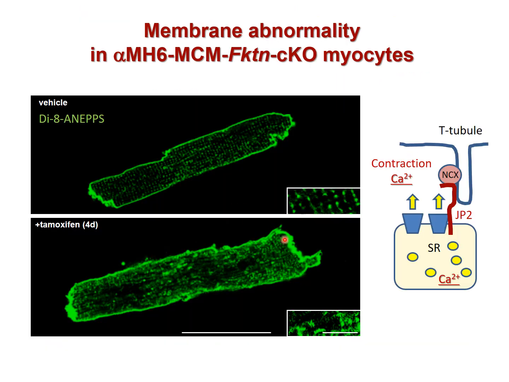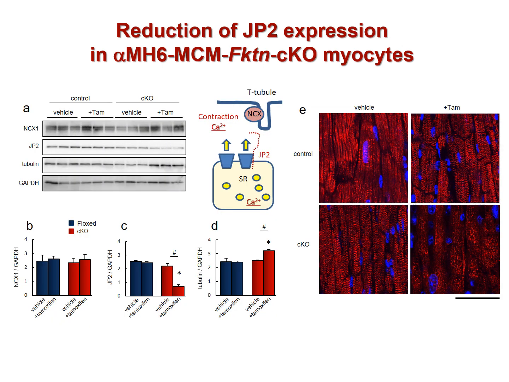As shown here, T-tubule structure was severely disordered in FKTN deficient myocytes on day 4. Despite the severe structural disorganization of the T-tubule, the expression of NCX1 was not altered. In contrast, junctophilin-2 (JP2) expression was clearly reduced in CKO hearts, whereas alpha-tubulin expression was significantly increased.